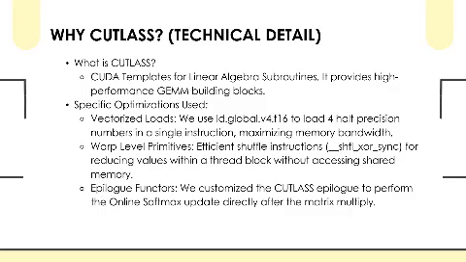Second is the warp-level primitives. Instructions like these let threads within a warp exchange data without using shared memory. This reduces latency. And third, we customized the CUTLASS epilogue functor. This allowed us to fuse our online softmax update directly after matrix multiply instead of launching a separate kernel. In short, CUTLASS gives us both speed and flexibility, letting us build a kernel that was highly optimized while still being easy to extend for our use case.